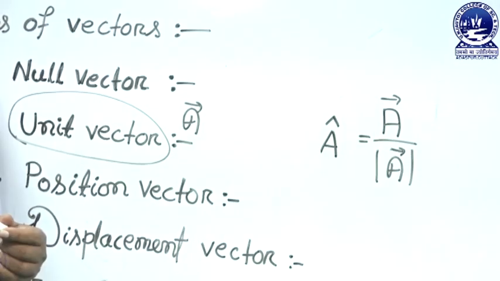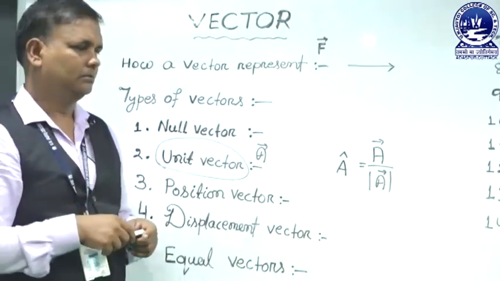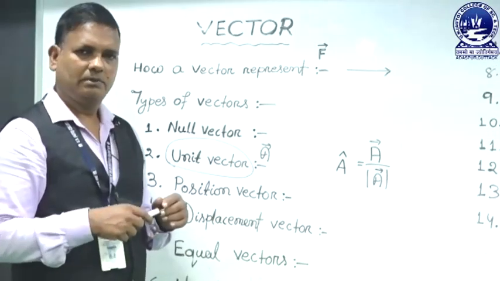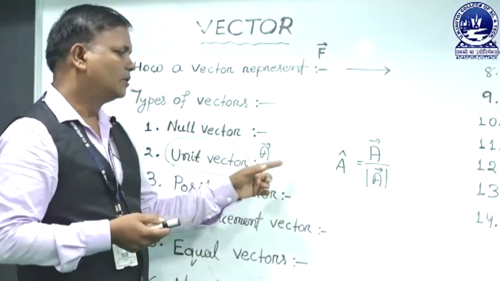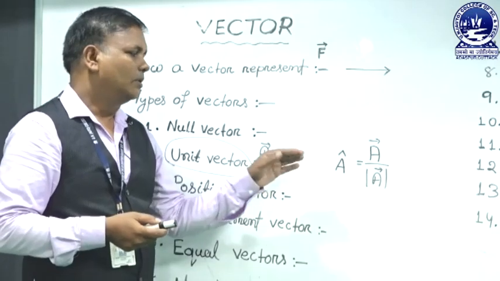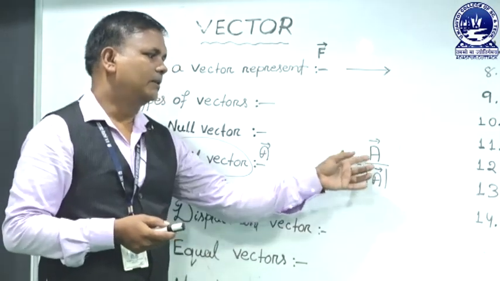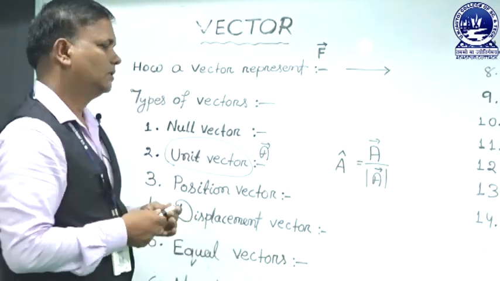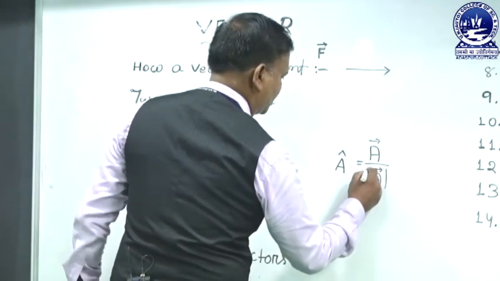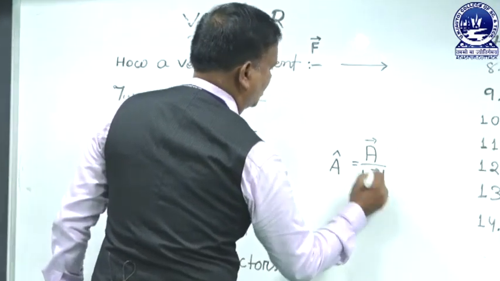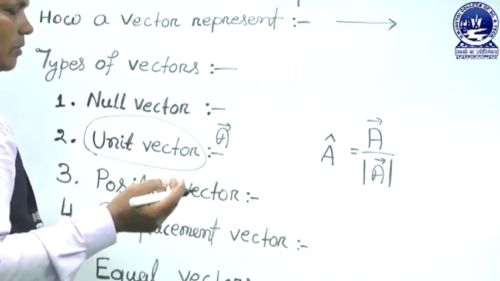That means the vector is already given. Suppose the vector is A. So, what is the unit vector of A? It is A cap. What is the formula of A cap? A vector divided by the magnitude of A. This notation possesses the magnitude of the vector, that means the amount of a vector.